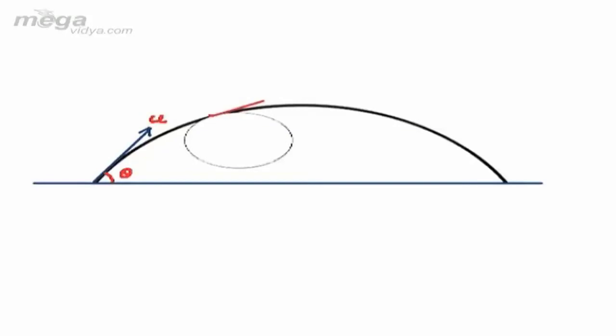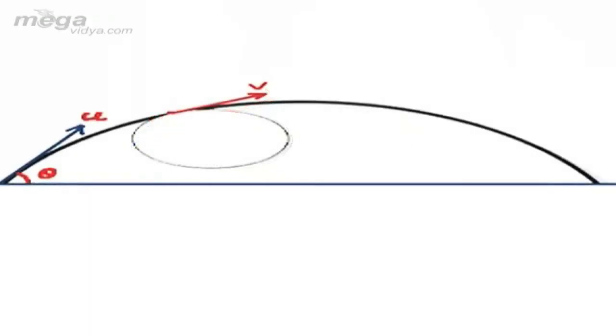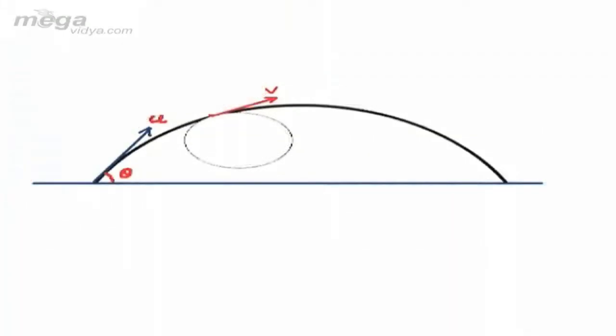Then v cos alpha is its velocity's horizontal component, but as the horizontal component of a projectile's velocity during its flight always remains equal to u cos theta, the initial horizontal component of its velocity, we can get the instantaneous velocity of the projectile at this shown instant as u cos theta sec alpha.